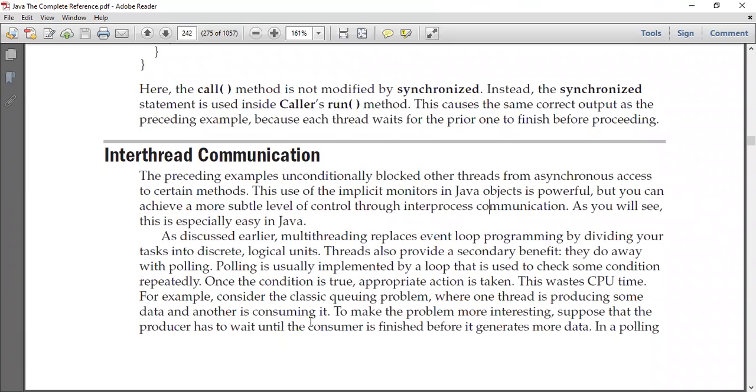Okay, fine, students, let me start this. I request the students to please mute your mic.